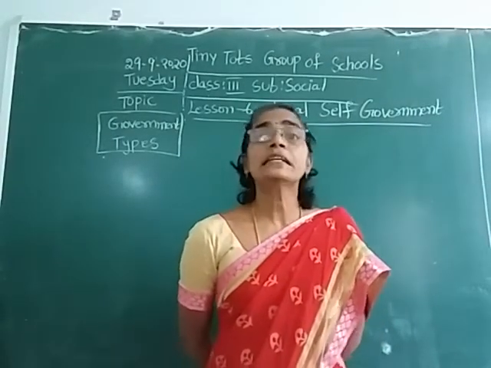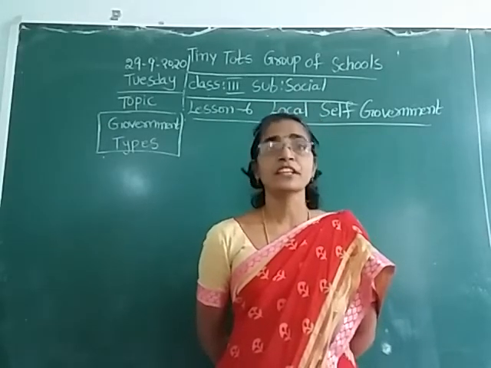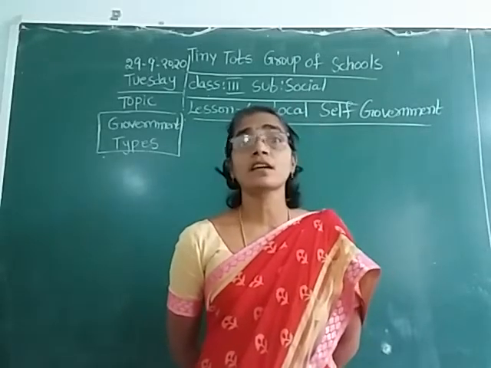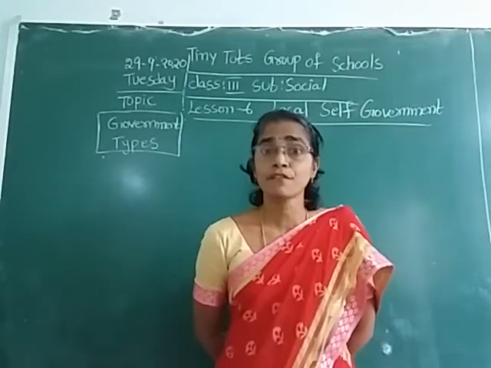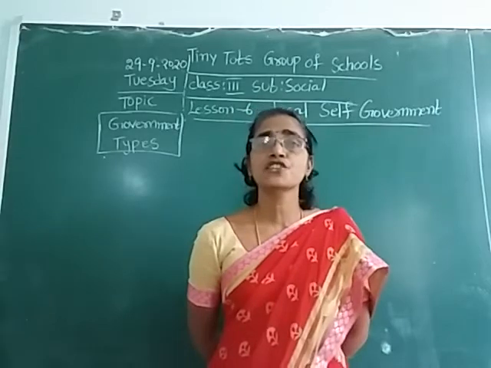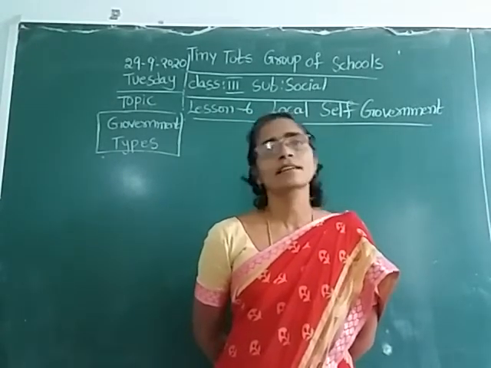So it is divided into parts. It is divided into 3 types from the bottom level, grassroots level. Grassroots means bottom, lower level. From village, the smaller ones, lower one, village, town, city, state and central government, like that.